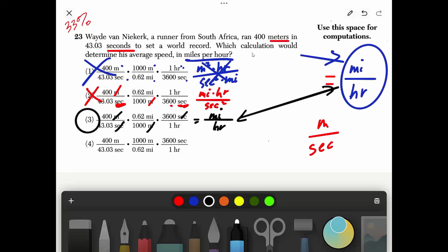Boom, done. Now let's go ahead and look at the last one. This one has 2 meters on the top. So this would be meters squared times seconds. Oh no, the seconds cancel out. The seconds actually cancel out. So we got second, but there's nothing else to cancel out. So then we're going to have miles times hours on the bottom. And that's not what we're looking for either.